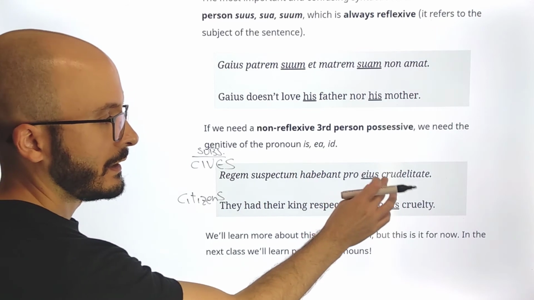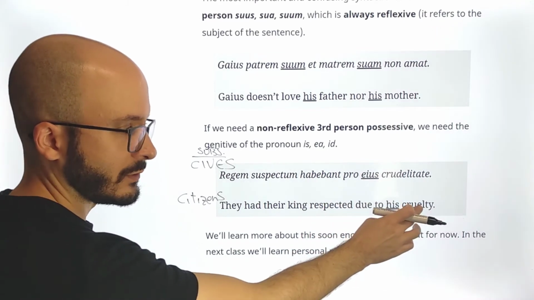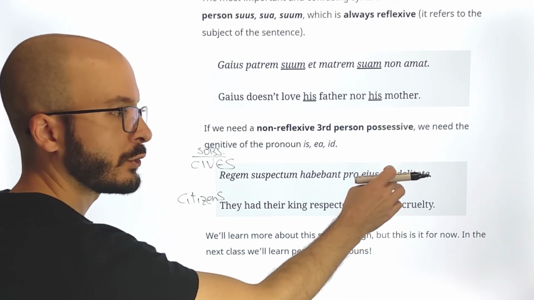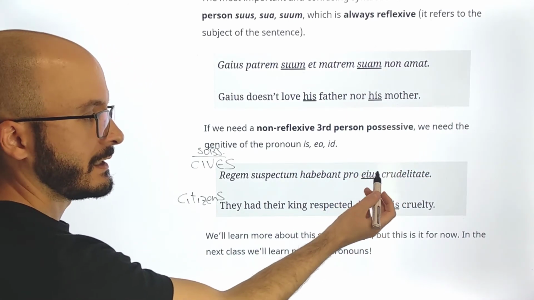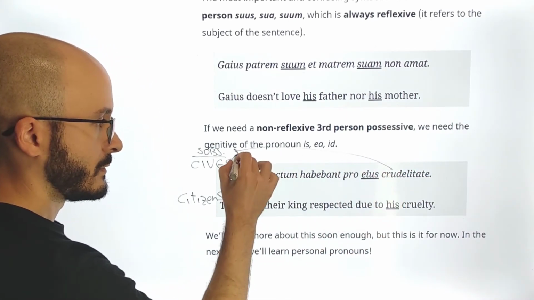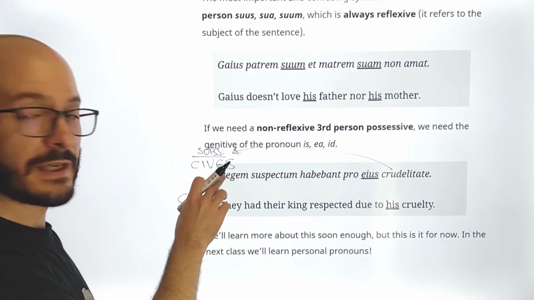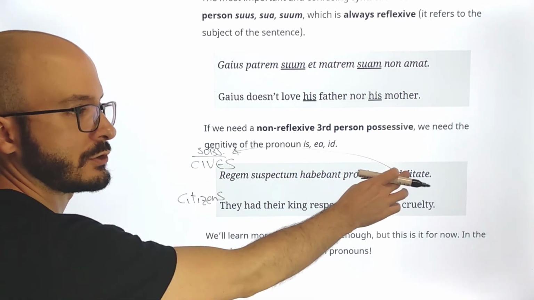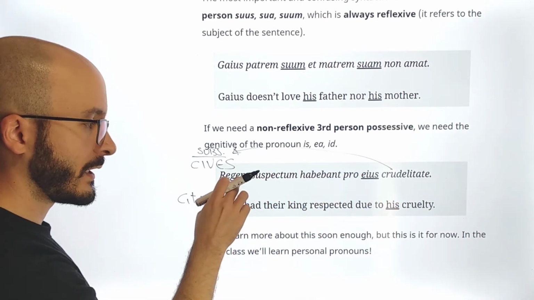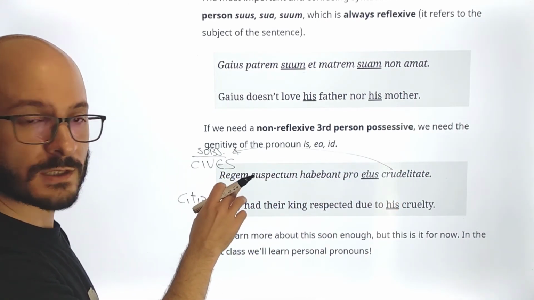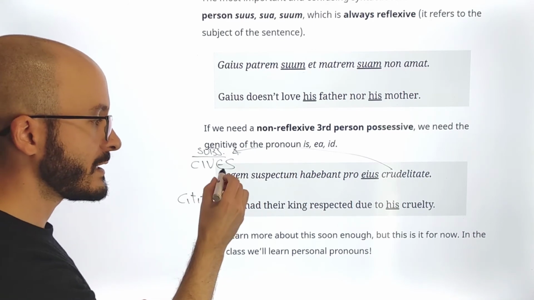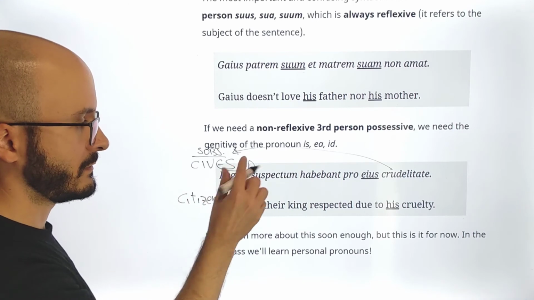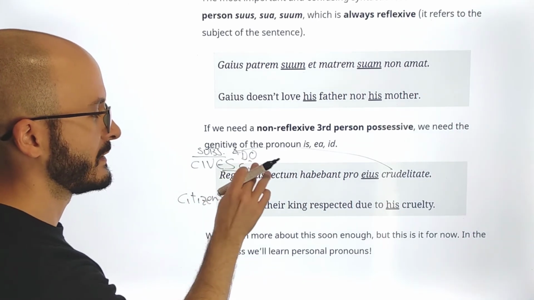And now, his cruelty. Okay, so whose crudelitate is it? The subject? So the citizens are cruel? No, the subject is not cruel. The king, regem, is cruel. But regem is not the subject, it is, in this case, the direct object.